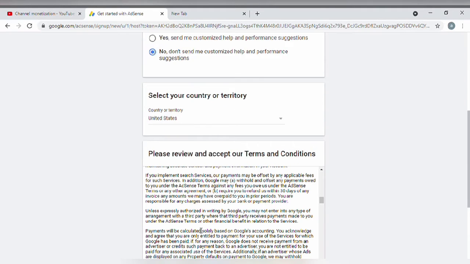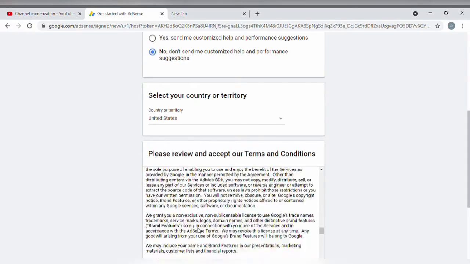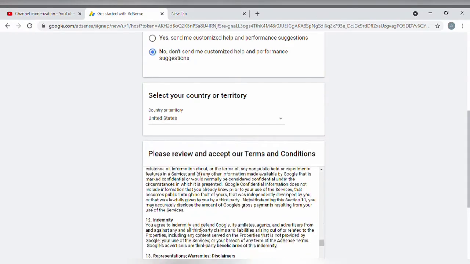So I'm changing it to United States and reading the terms and conditions mentioned below. One important thing is, most people will be thinking we have to create an AdSense account outside and then come and give yes, I have an existing account. It's not necessary, because they have given you a very simple option.